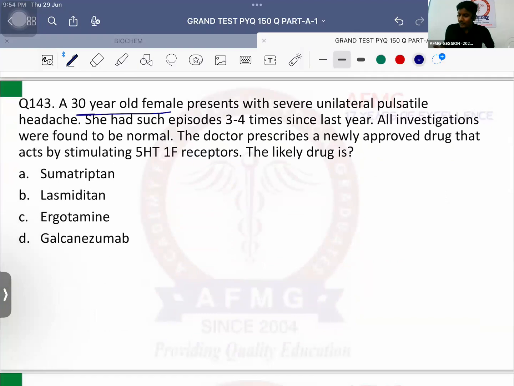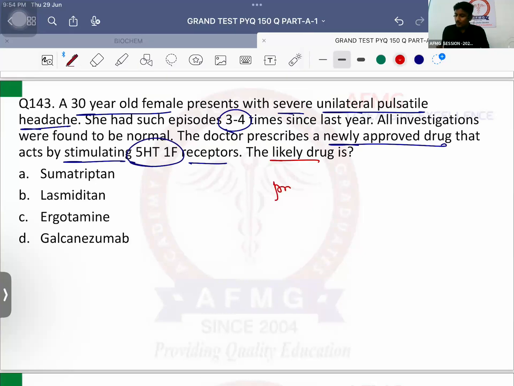A 30-year-old female presents with severe unilateral pulsatile headache. She had such episodes 3 to 4 times since the last year. All investigations were found to be normal. The doctor prescribes a newly approved drug that acts by stimulating the 5-HT1F receptors. The likely drug is? Provisional diagnosis is migraine.